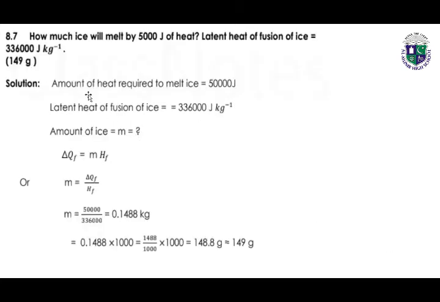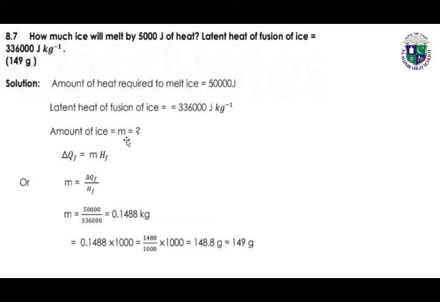Next problem, numerical problem 8.7. How much ice will melt by 50,000 joules of heat? Latent heat of fusion of ice is 336,000 joules per kilogram. Amount of heat required to melt ice is given, which is 50,000 joules. Latent heat of fusion of ice is given, which is 336,000 joules per kilogram.